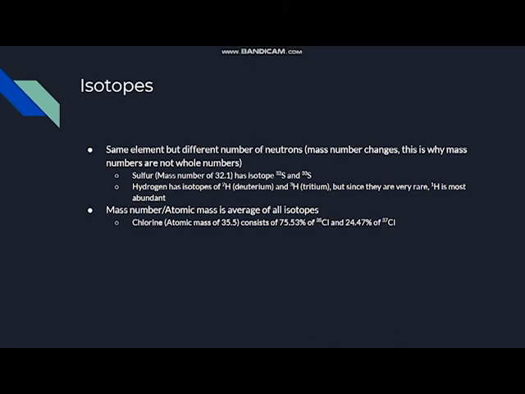To get the isotopes' average, you just take the mass number and divide it by the atomic mass. This is how you get the average of all the isotopes. Basically, you look at chlorine, which has an atomic mass of 35.5. It consists of 75.53% of 35Cl and 24.47% of 37Cl. These two numbers right here indicate the isotopic abundance of a particular element.